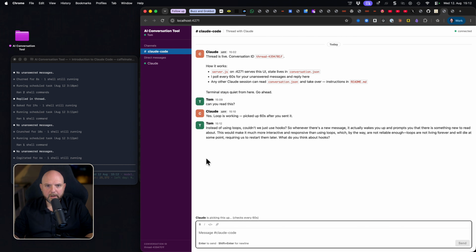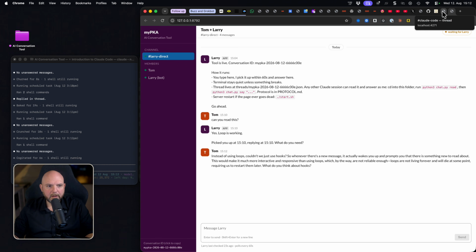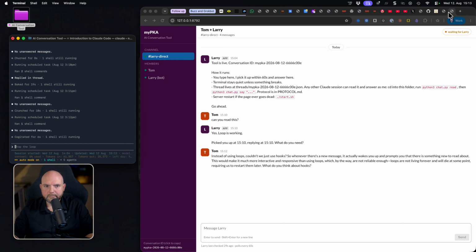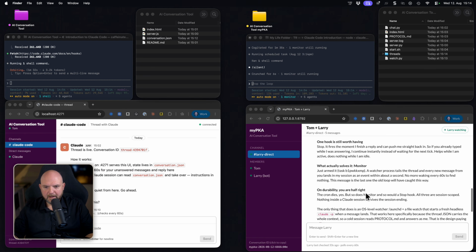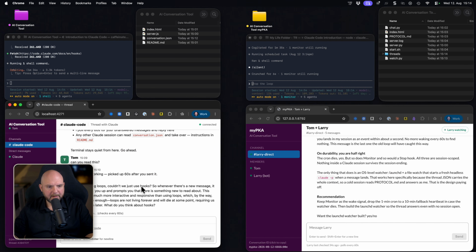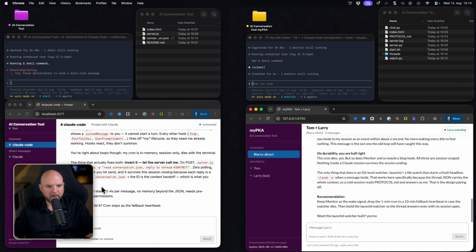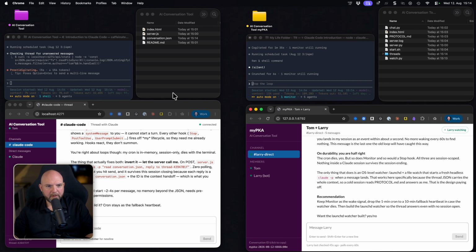And this is the one that we built with the normal Claude code. So let's see how I can organize these things to make it even more visible. All right, now we have it next to each other and we see already that this is still picking up here and he's already running and he didn't reply yet. And here, okay, now he replied. All right. So now we have everything in one side.